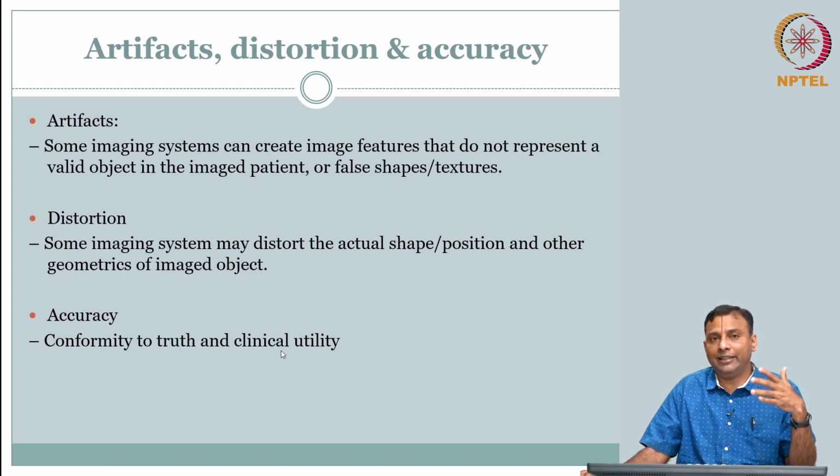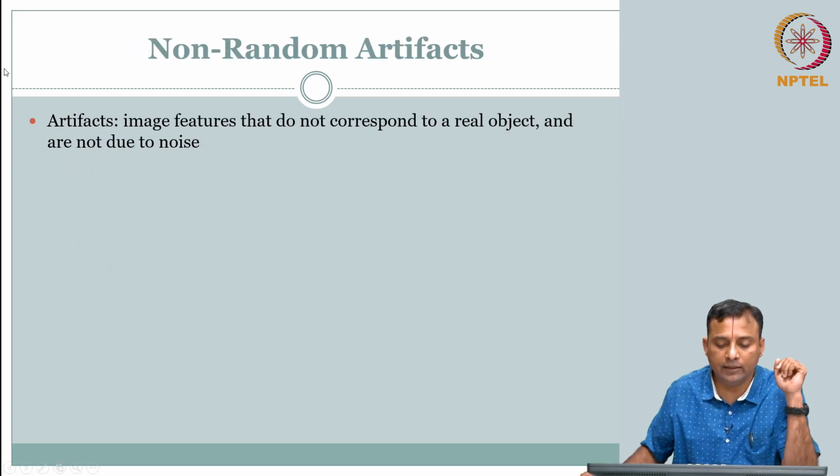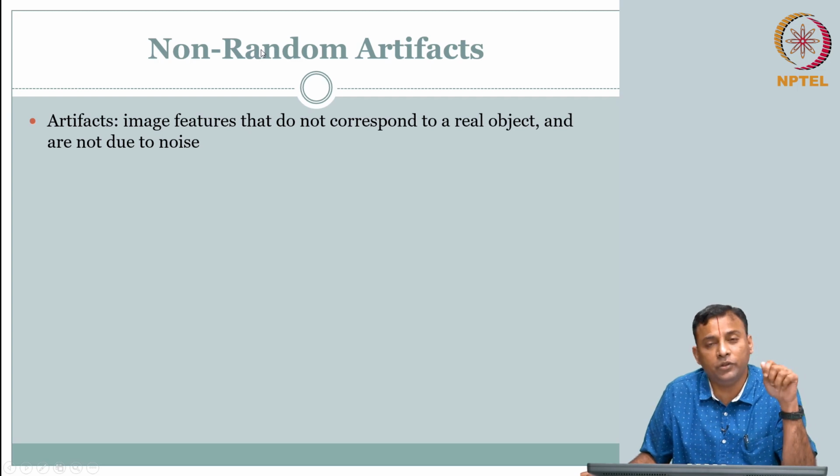How many times the decisions based on this image, features from this image, how accurate is it to the ground truth clinical condition. Okay. So, that is clinical utility. So, we will quickly go through all of these in the next 10-15 minutes or so. Okay. First is artifacts. Like I said, non-random, means you can reproduce this because I know how I can obtain that. So, artifact most commonly features that do not correspond to real object.